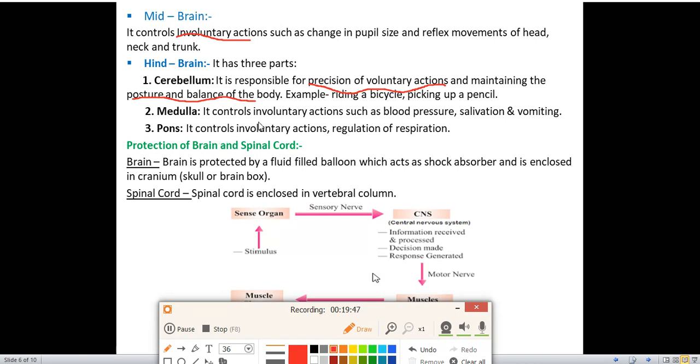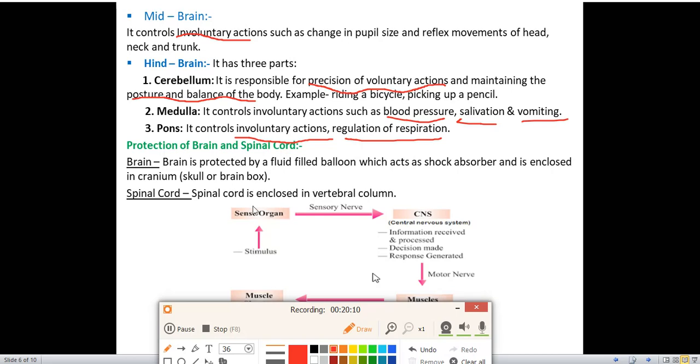Next one is medulla. It controls involuntary actions such as blood pressure, salivation, vomiting, respiration, etc. Involuntary actions are controlled by medulla. Pons controls involuntary actions, regulation of respiration. Pons also controls involuntary action and it also regulates our respiration. So these are the functions of cerebellum, medulla and pons.